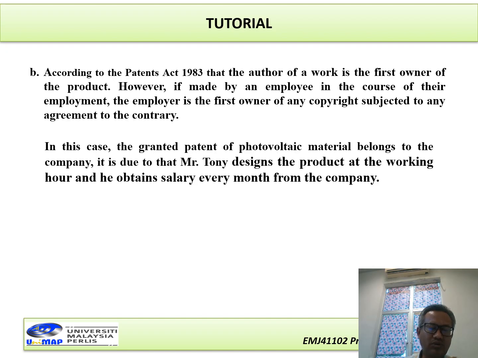Yes, based on the description of the question, it stated that Mr. Tony created the photovoltaic during working hours, and Mr. Tony obtained a salary every month. So in this case, based on the Patent Act 1983, the photovoltaic belongs to the company. If it is to be sent for a granted patent related to the photovoltaic, it belongs to the photovoltaic company.